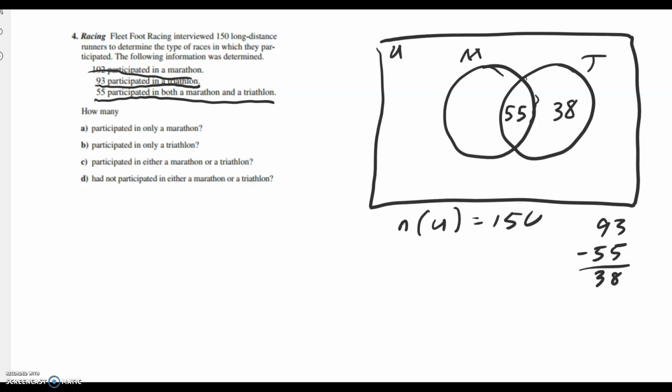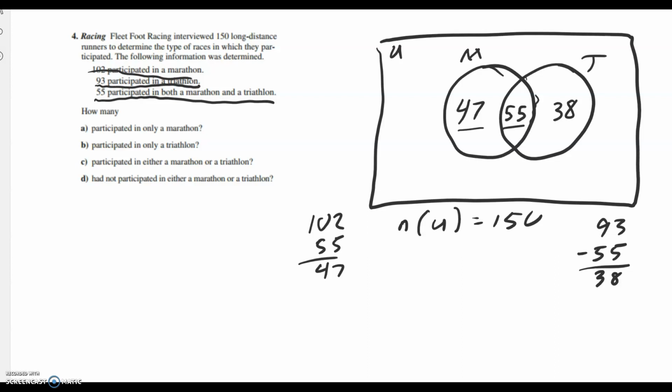We do the same thing with the 102 in the marathon. These two numbers, this and this, have to add up to 102. So we're going to subtract the 55 and see what we get left. It looks like we get 47 left, so it looks like this is going to be a 47. Now we're almost ready to answer any question that comes up.